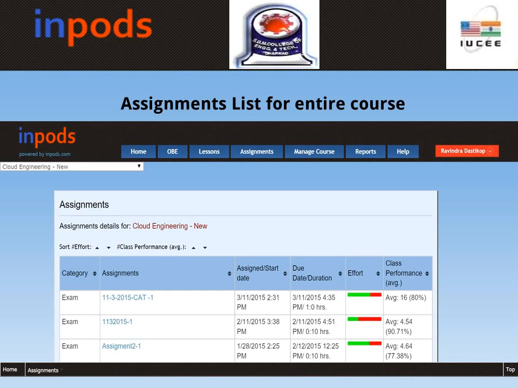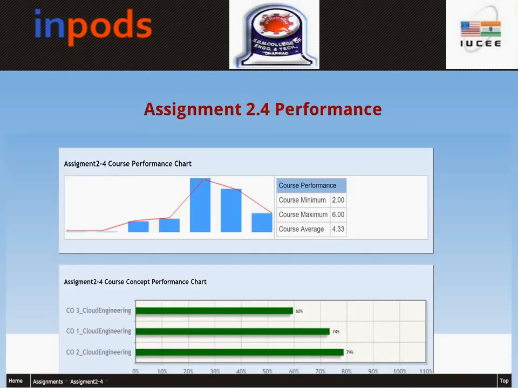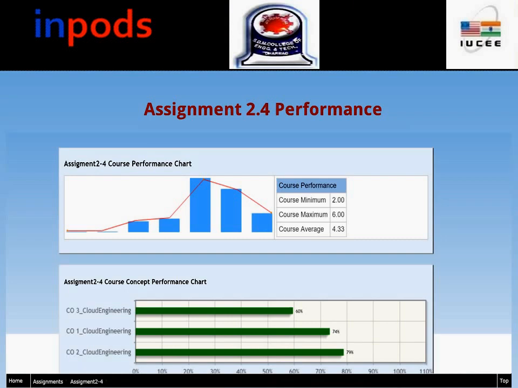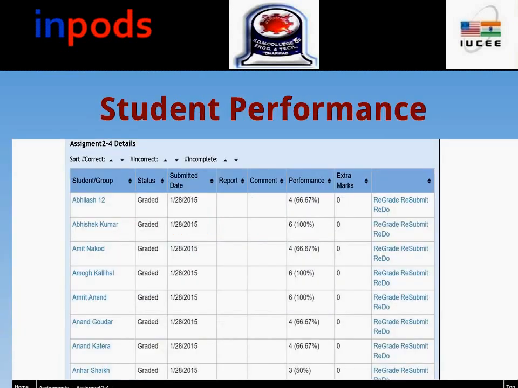So this can be used immediately to assign an assignment to a student, ask him to perform, and you also check his performance in that particular assignment. In this presentation you see performance of students pertaining to assignment number 2.4, and 3 of these COs were tested, CO3, 1 and 2, and the respective performance in those is actually 60, 74 and 79.